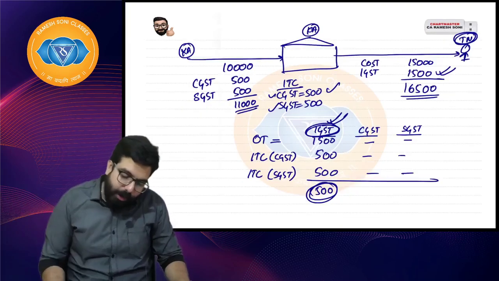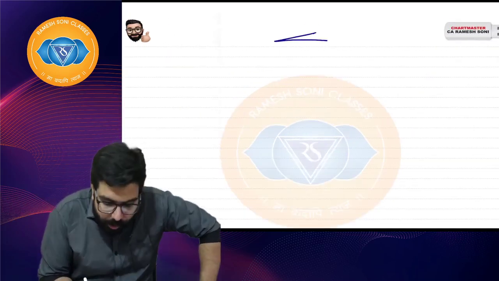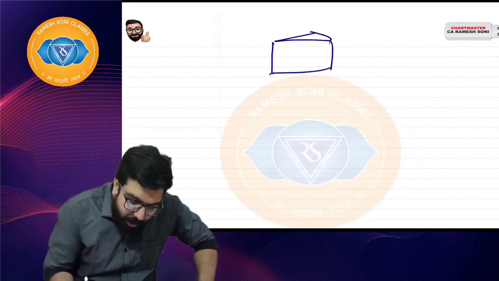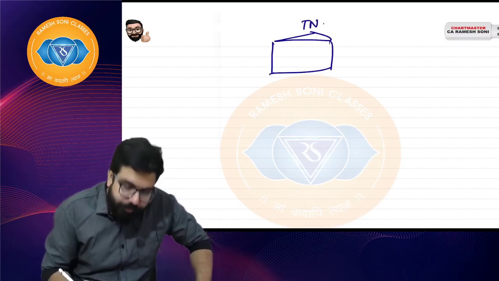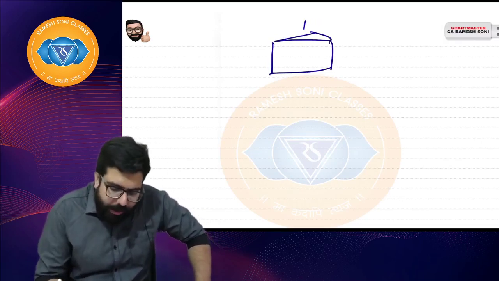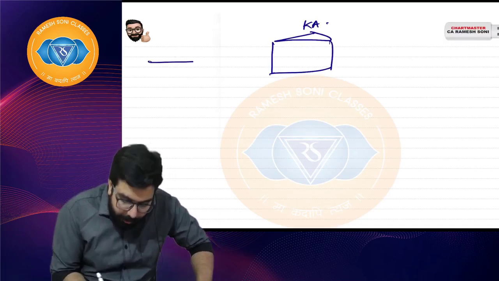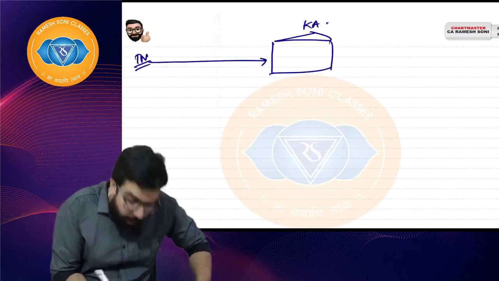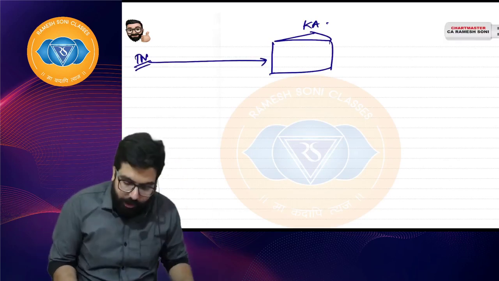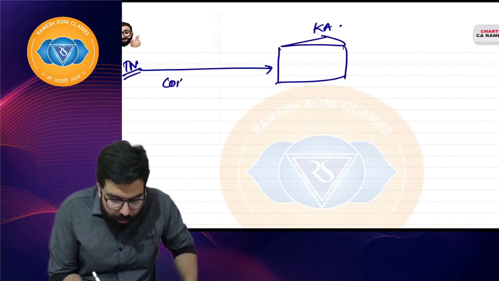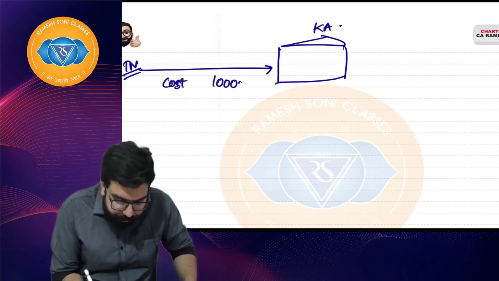Sir, can you give one more example? Yes, sir. There is one person from the state of Tamil Nadu. Okay, I'll take Karnataka only so that it's simple. He went ahead and bought from the state of Tamil Nadu. He bought from Tamil Nadu. Yes, sir. Now, cost of the goods is supposedly 10,000.